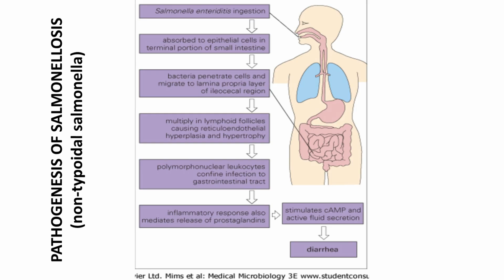The pathogenesis diagram shows how non-typhoidal Salmonella causes gastroenteritis, and it's fundamentally different from S. typhi. After ingestion of contaminated food, commonly poultry, eggs, or dairy, bacteria that survive gastric acid reach the small intestine. Unlike S. typhi, these Salmonella strains remain localized to the intestinal mucosa. They invade intestinal epithelial cells, but instead of disseminating systemically, they trigger an intense local inflammatory response.